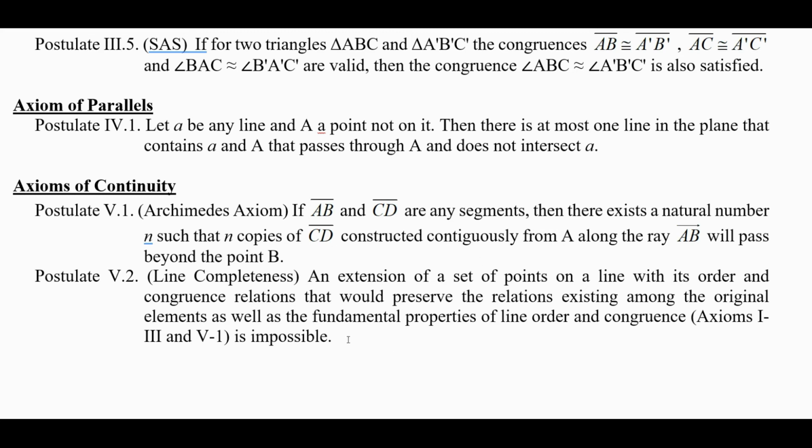First is the Archimedes axiom. If segment AB and segment CD are any line segments, then there exists a natural number n such that n copies of CD constructed contiguously from A along ray AB will pass beyond the point B. So in other words, you can extend a line as far out as you need to.